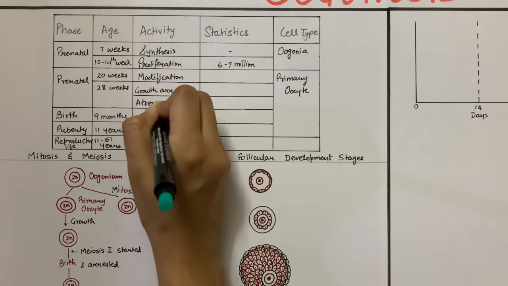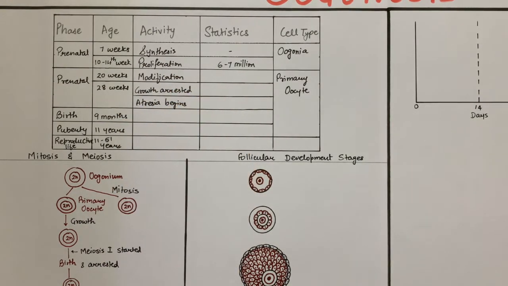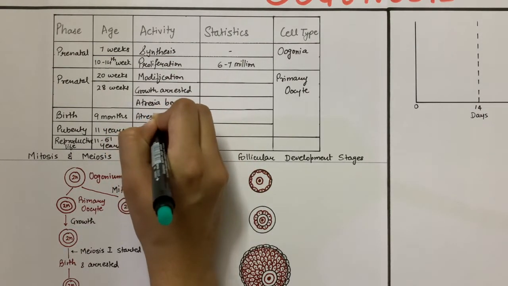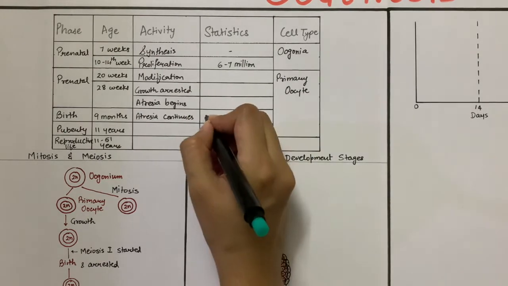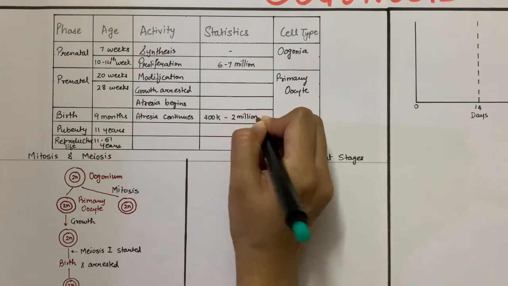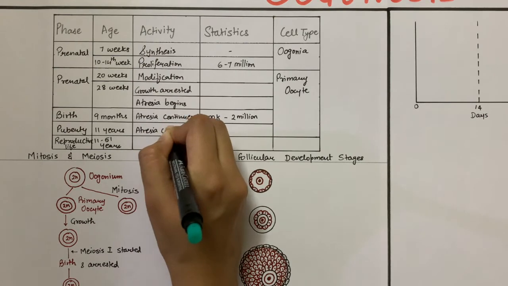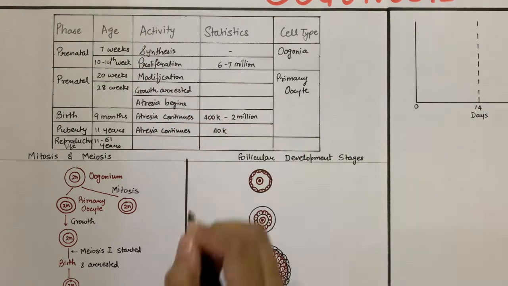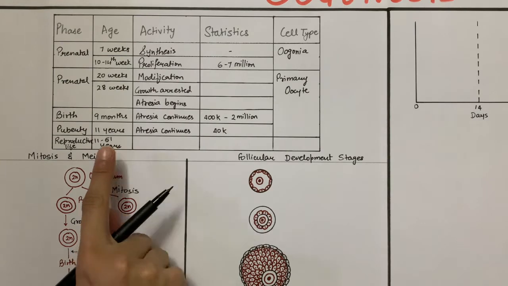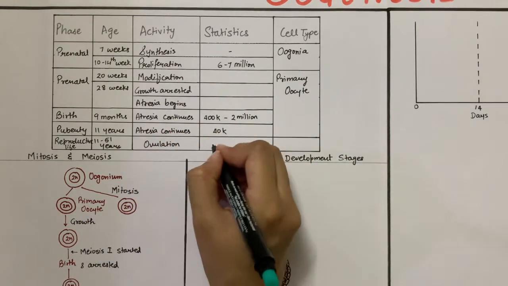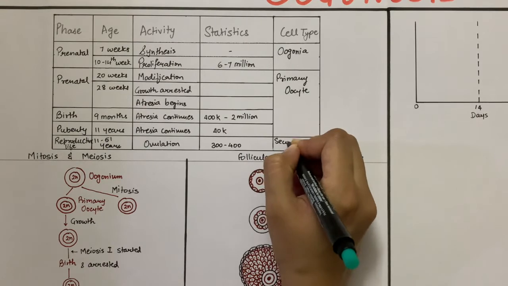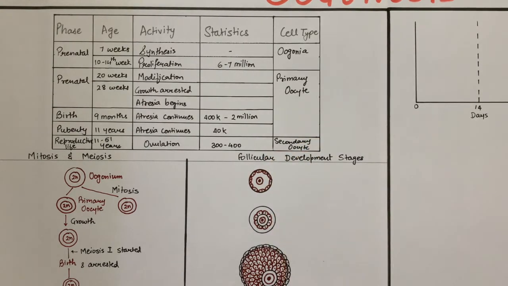At around 28 weeks of gestation, a rapid rate of follicular atresia, that is degeneration, begins. It reduces the oocyte count to anywhere between 400,000 to 2 million. This is the number of oocytes that are present at birth in a baby girl. Oocyte atresia continues, and by puberty, only 40,000 oocytes remain, of which only 300 to 400 oocytes will reach the ovulatory stage during a woman's reproductive life. The rest will degenerate.